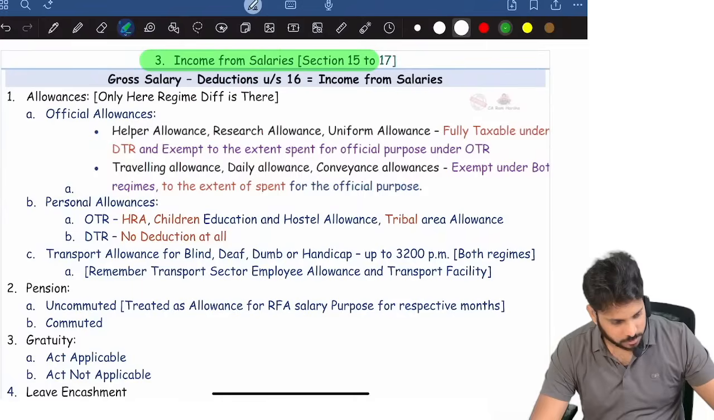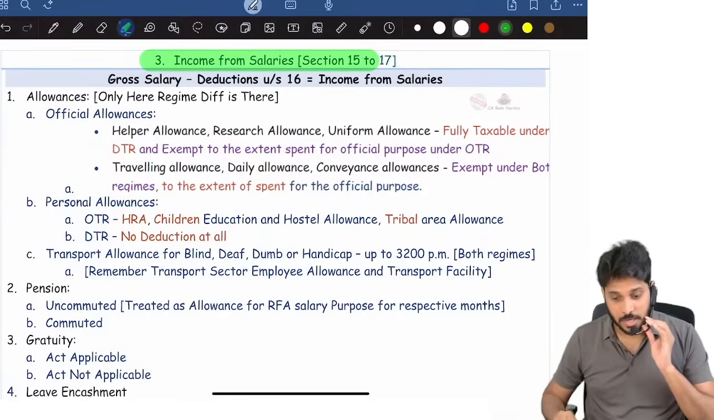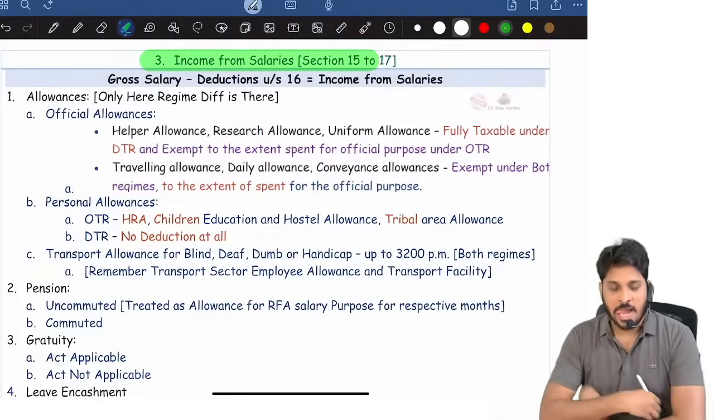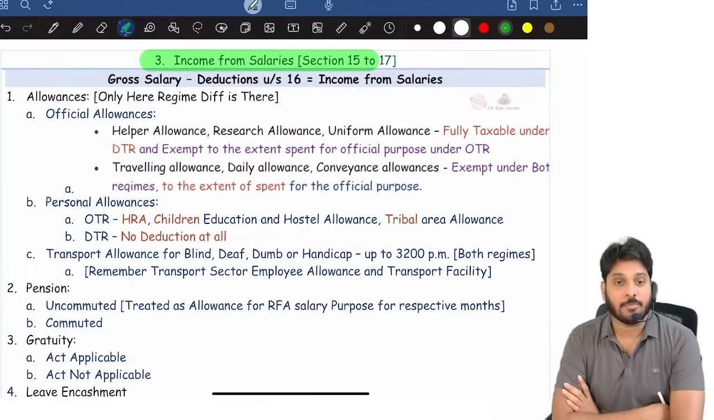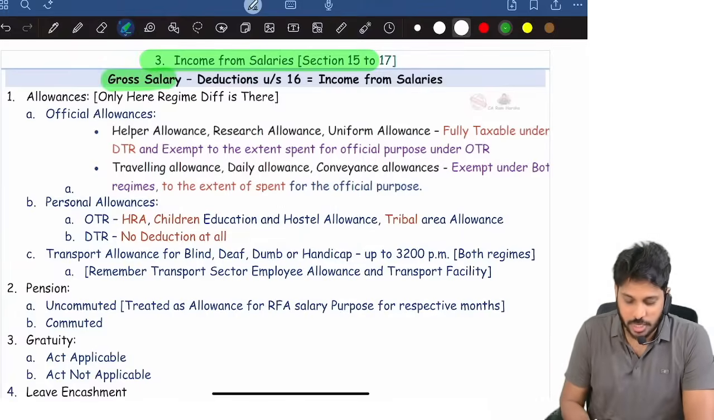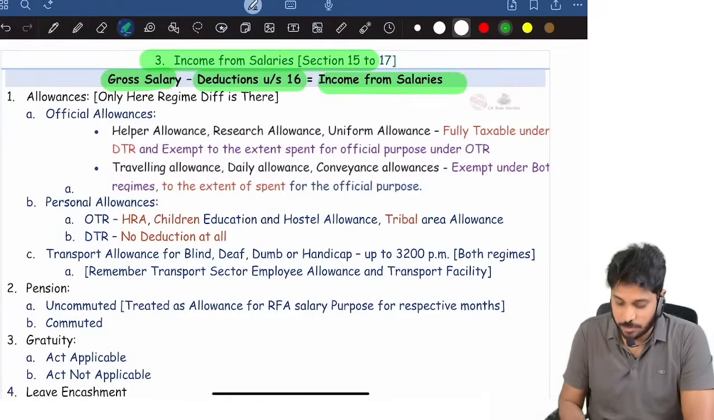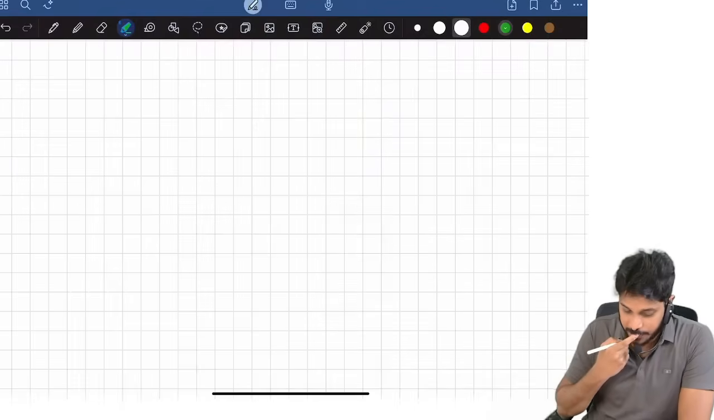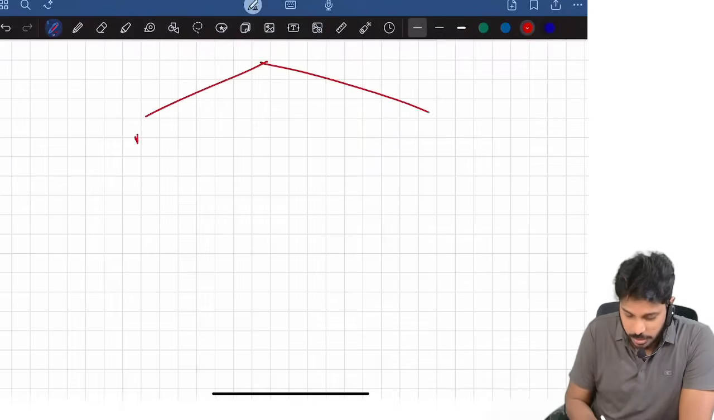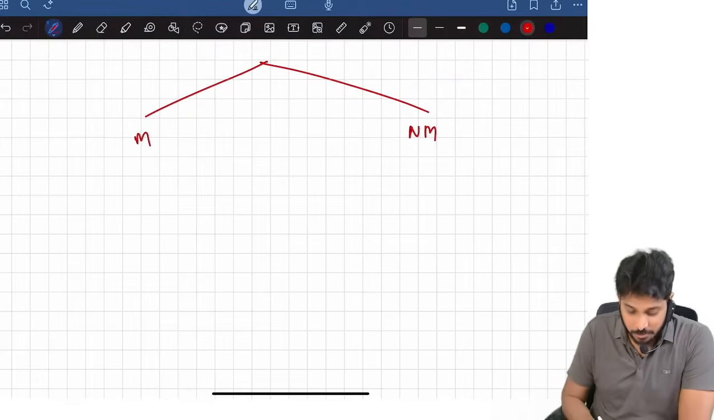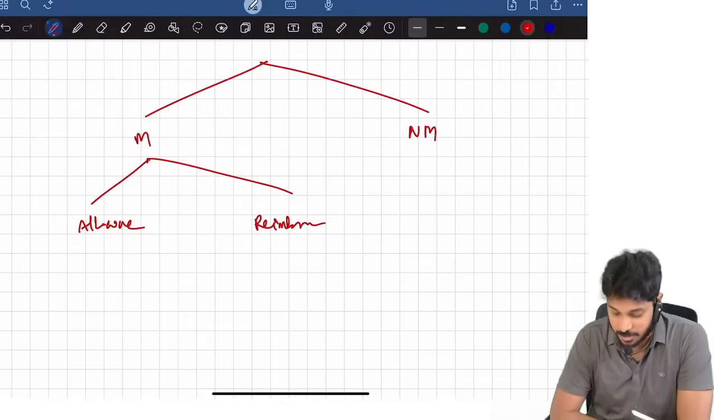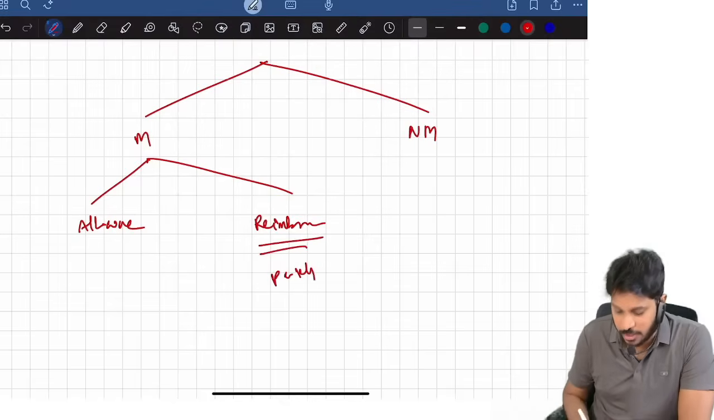We'll continue. Yes, we'll continue. So, income from salaries. How should we compute income from salaries? First you will have to compute gross salary, then you will have to reduce deductions, then automatically what you get is income from salary. Now in salaries, we have various types of incomes. Broadly in salaries, we get two types: monetary and non-monetary. Within monetary, again two types: allowance based and reimbursements. Reimbursements are called perquisites.